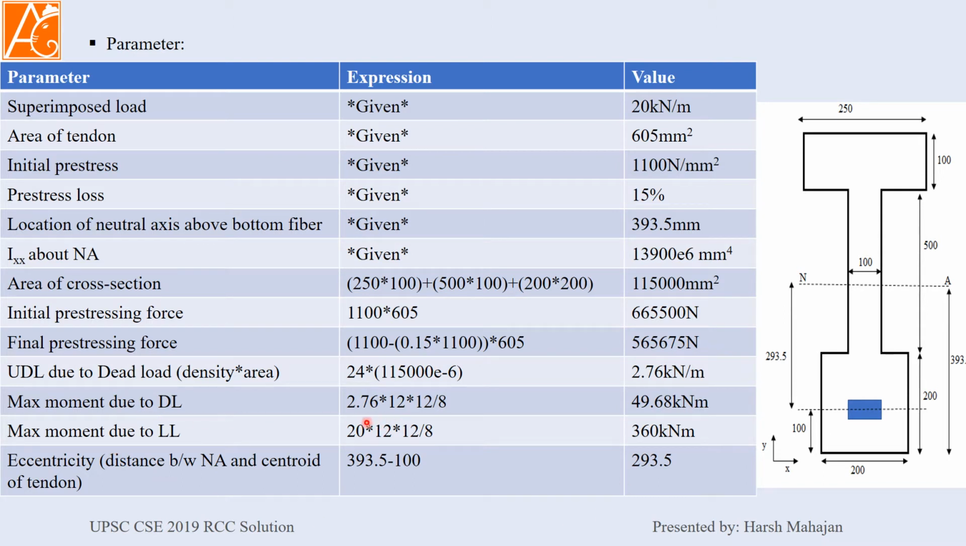So maximum moment will be WL square by 8 for UDL simply supported, very simple. For maximum moment due to live load, 20 into L square by 8, 360 kilonewton meter. Eccentricity is the distance between the neutral axis of the section and the centroid of the tendon. The centroid is given 100 mm above the bottom fiber and the neutral axis is given 393.5 above the bottom fiber. Deduct the 100 from the neutral axis distance and you will get the eccentricity. So this is the eccentricity.